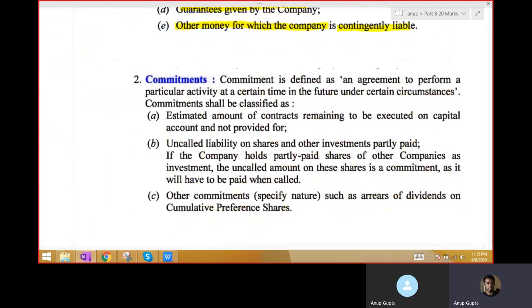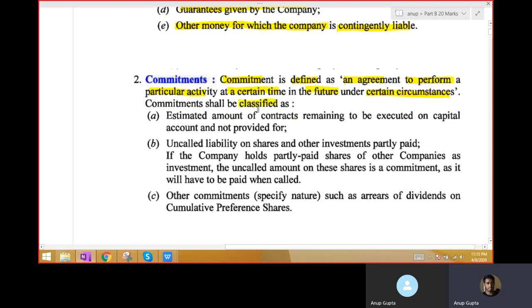Let us see what commitments are. A commitment is defined as an agreement to perform a particular activity at a certain date in future under certain circumstances. That means you have committed to someone to perform a certain kind of duty or to provide a service at a future date. That is known as a commitment.